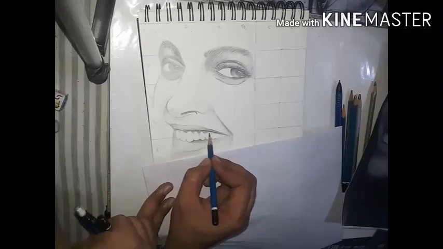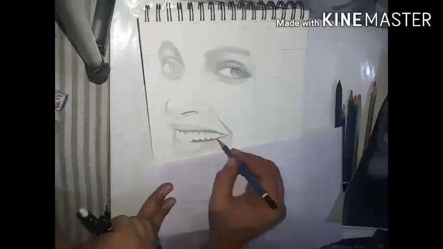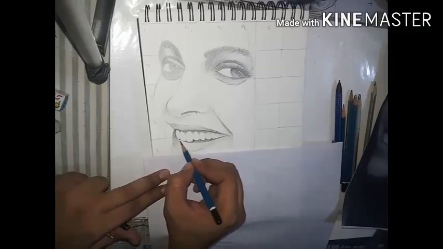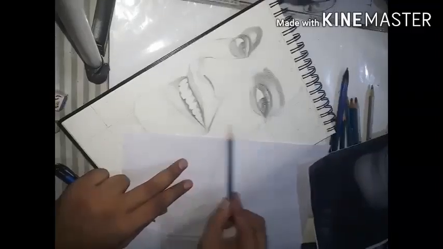Observation is very important in the portrait. So do it very carefully.